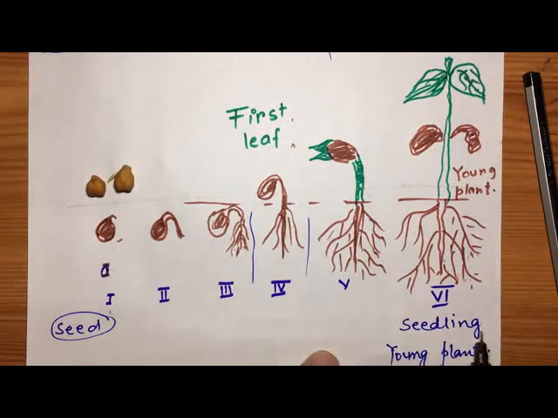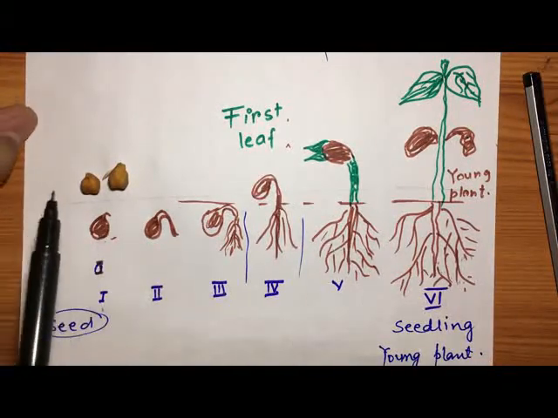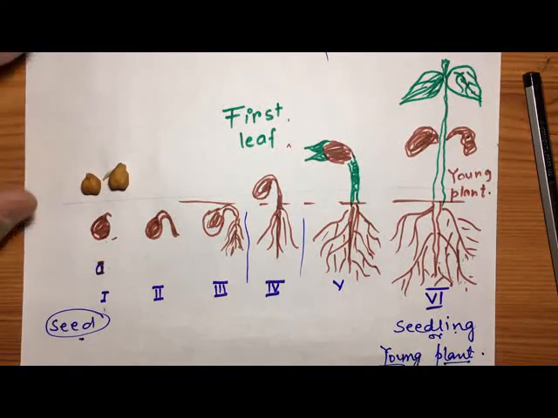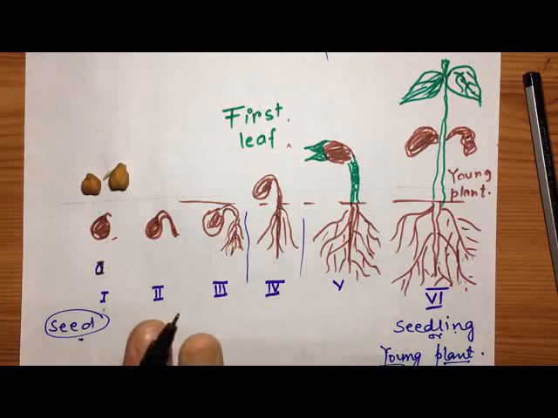So this is called the germination of seed, the total part from seed to seedling. Another name of seedling is young plant. The process of growth of plant from seed to seedling is called seed germination.